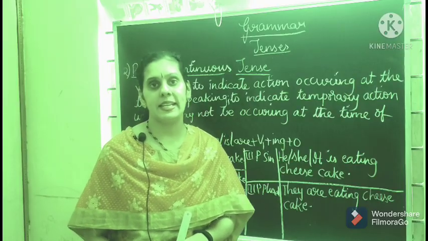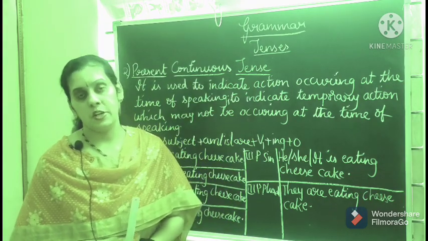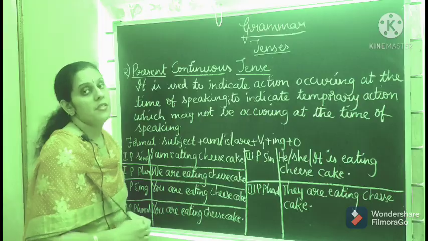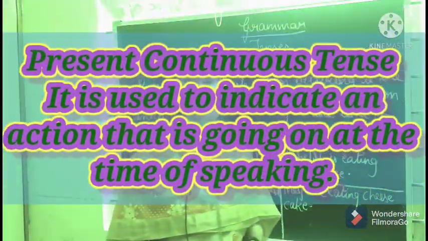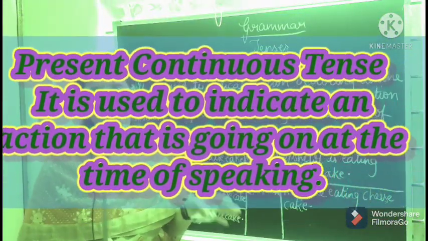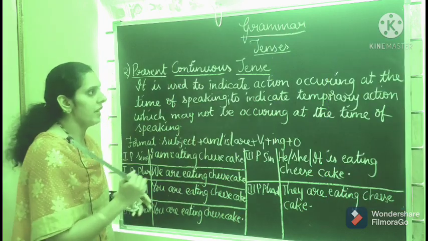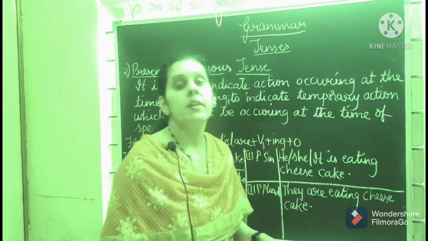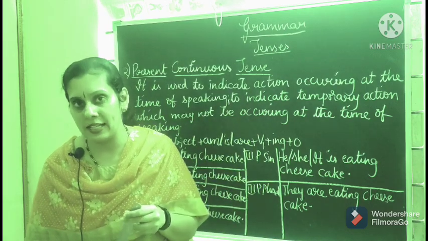Students, now let us see the second type of present tense, the second subtype of present tense. That is the present continuous tense. That means it indicates an action which is occurring at the time of speaking. When I am speaking, this work is going on. For that we use present continuous tense.